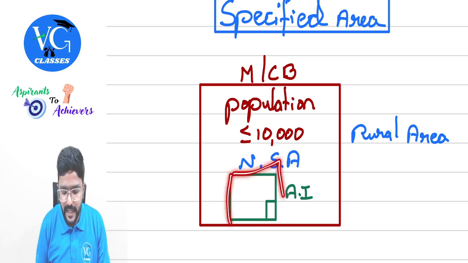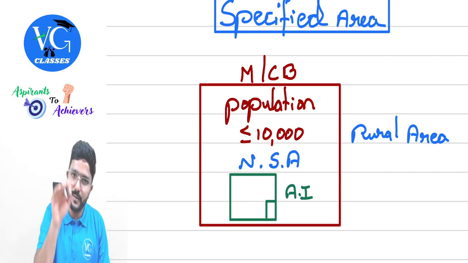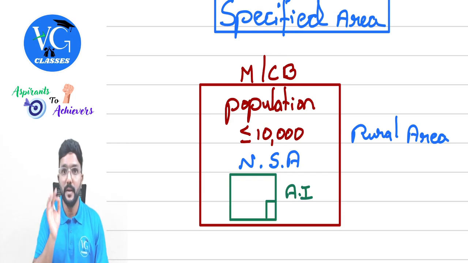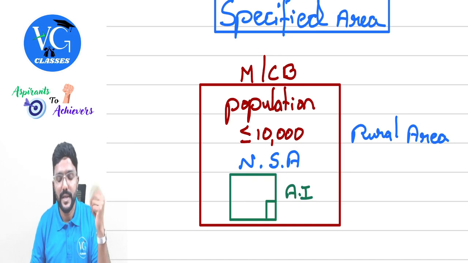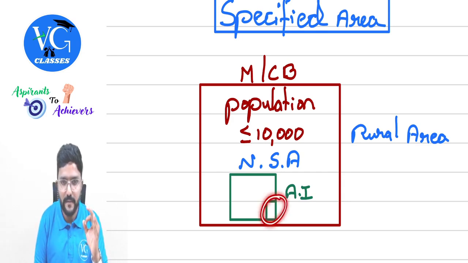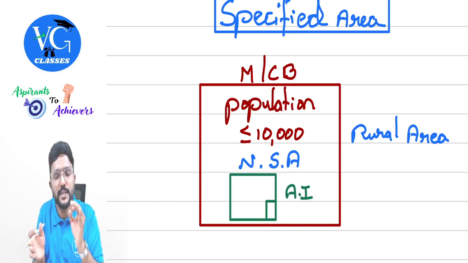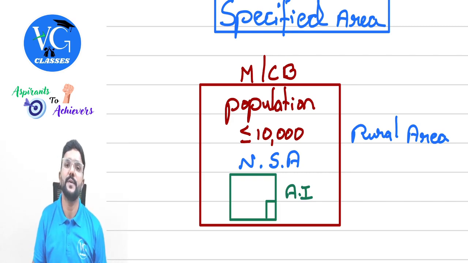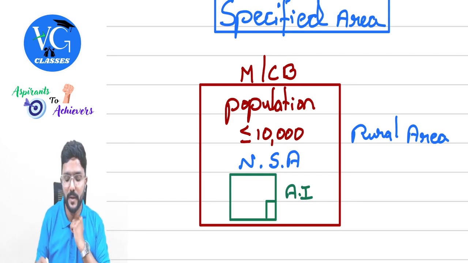And if there is an agriculture land in that area, any income from the land which is used for agriculture purpose is an agriculture income, along with the income from building. This part is building, guys. Clear? Why, sir? Because it is not a specified area. Even the income from the building, which is within the agriculture land or next to the agriculture land, is also considered to be agriculture income, guys. Is that clear? Yes, sir. So please be careful. This is not a specified area. Why, sir? Because the population is less than or equal to 10,000.